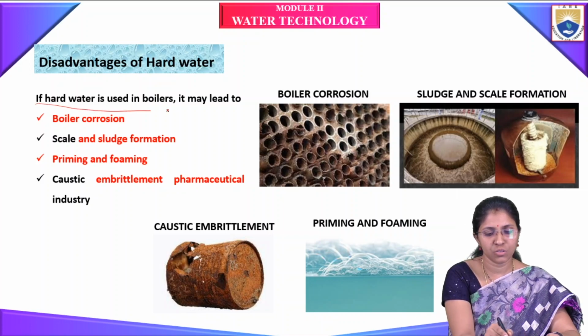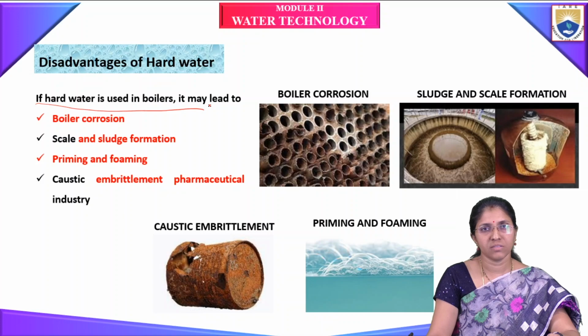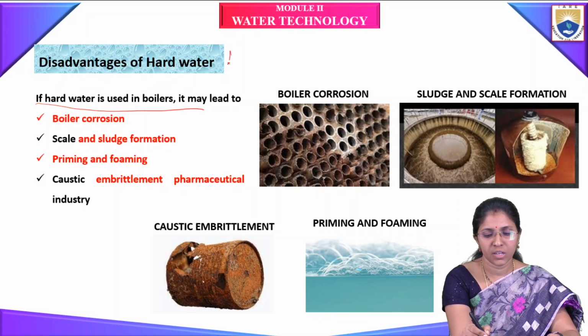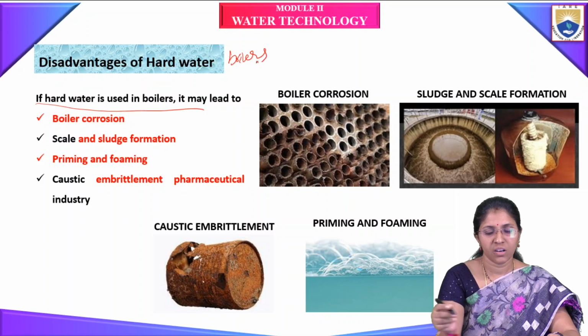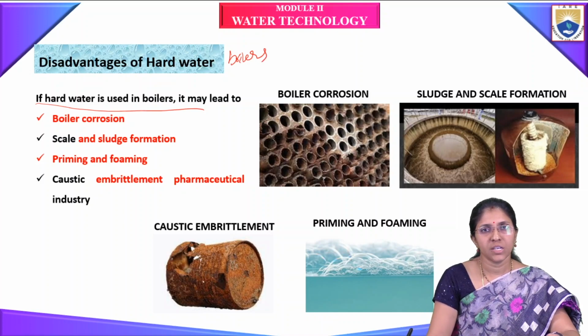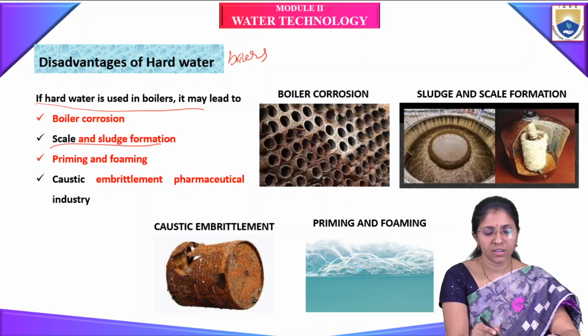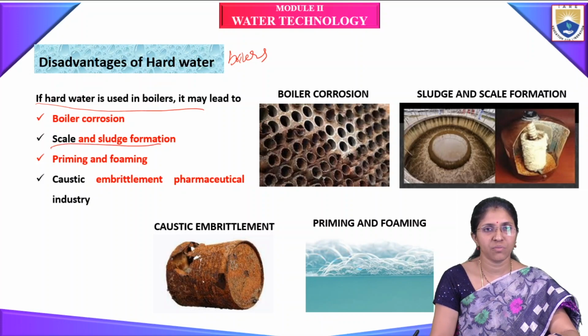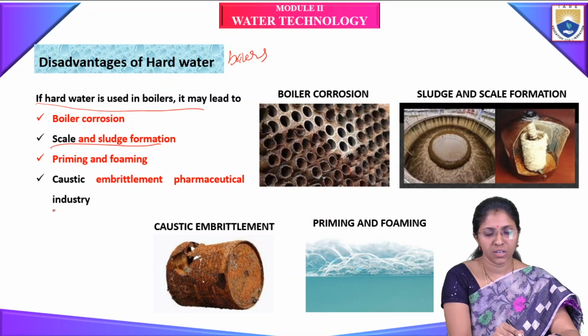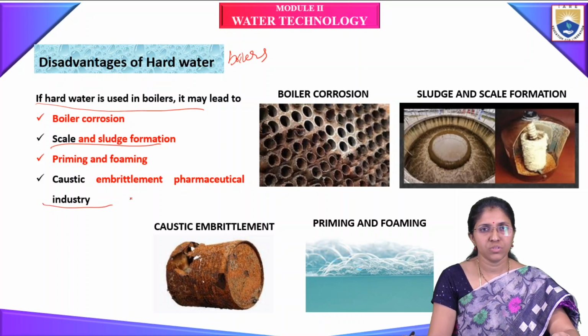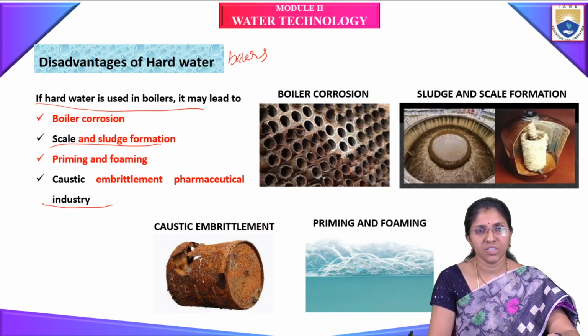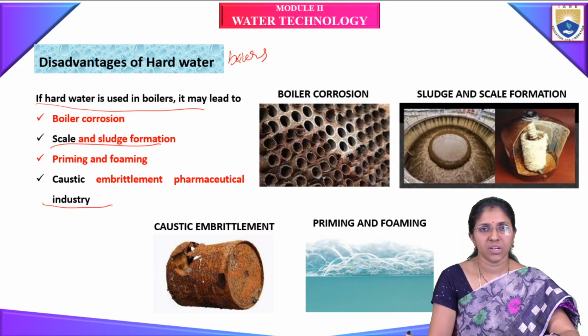Now, the disadvantages of hard water in boilers. Hard water, if we use it in boilers, may lead to boiler corrosion, scale or sludge formation, priming and foaming, and caustic embrittlement. If we use this hard water in the boilers which are used for steam production, it may lead to all of these problems.